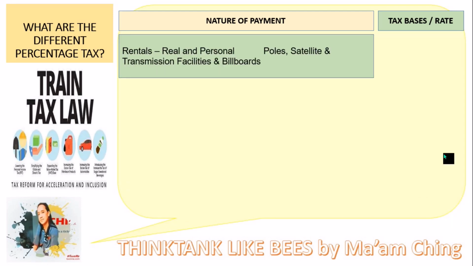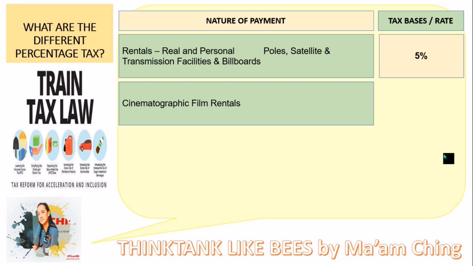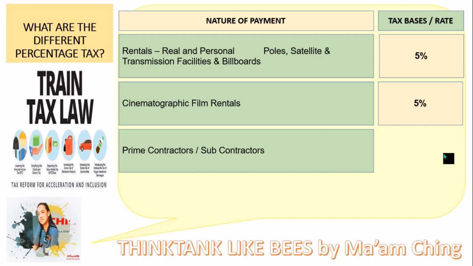Next that we have is the rental of real or personal property, pole, satellite, and transmission facilities and billboard. Here, the tax base is 5%. Next is cinematographic film rental. It falls under the advertisement on the cinema. Once you advertise your product or your services, then you need to pay 5% for that. Prime contractors or subcontractors.